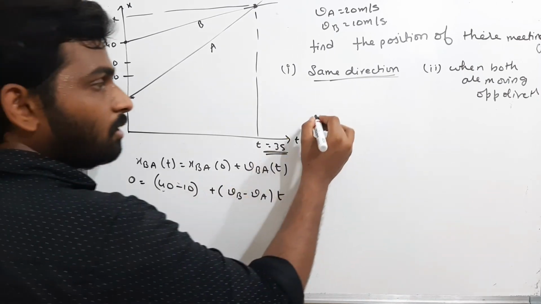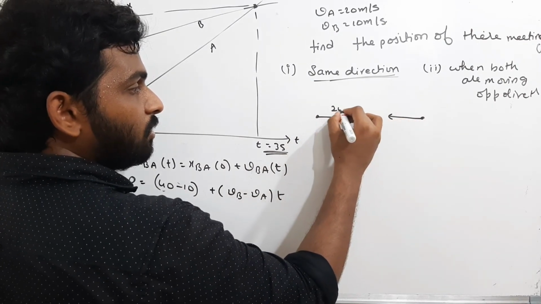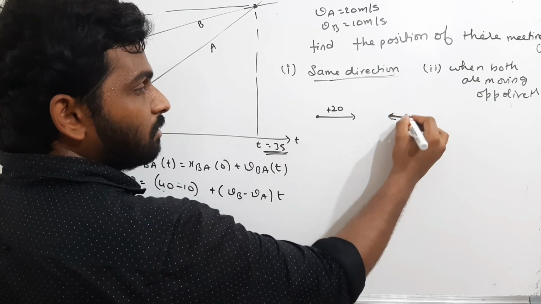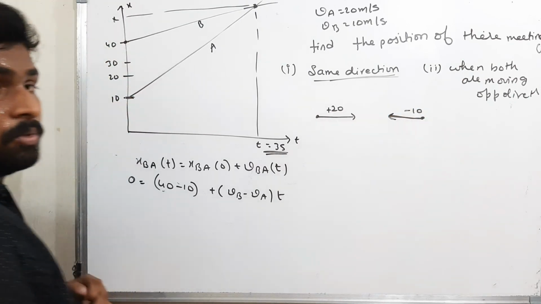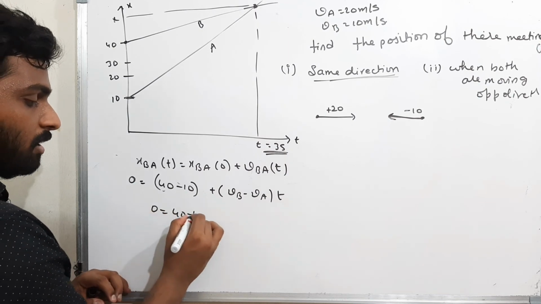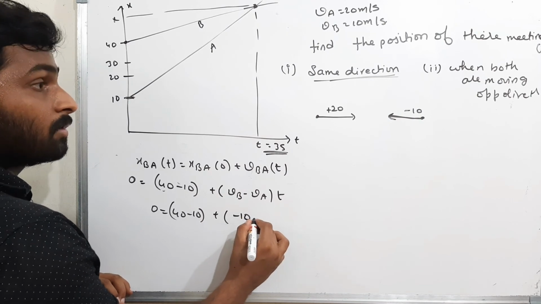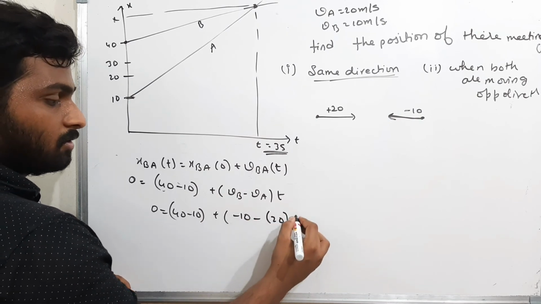Now I am assuming both are moving in opposite directions. If I assume one velocity is 20, the other velocity has to be minus 10. Therefore, 0 is equal to 40 minus 10 plus minus 10 minus 20, into t.